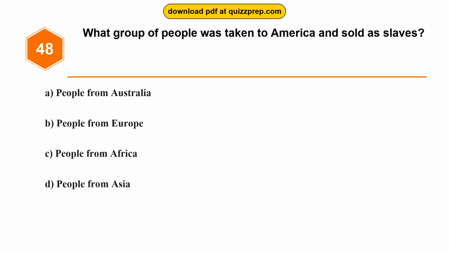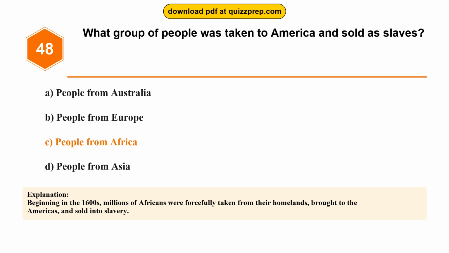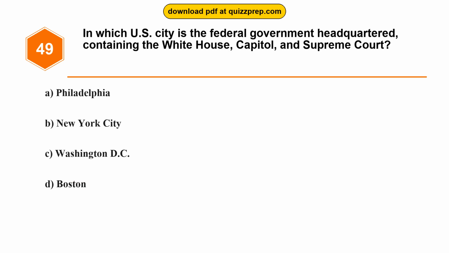Question 48. What group of people was taken to America and sold as slaves? Option A, people from Australia. Option B, people from Europe. Option C, people from Africa. Option D, people from Asia. The correct answer is option C, people from Africa. Beginning in the 1600s, millions of Africans were forcefully taken from their homelands, brought to the Americas, and sold into slavery. Question 49. In which U.S.